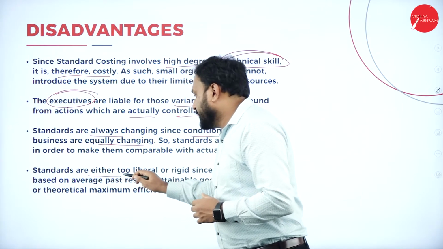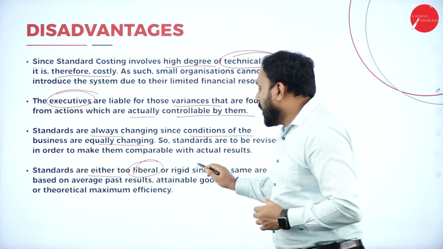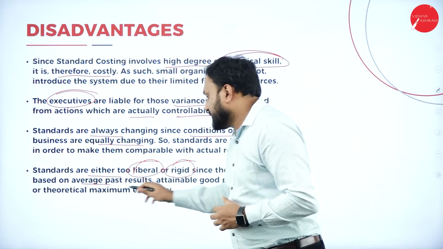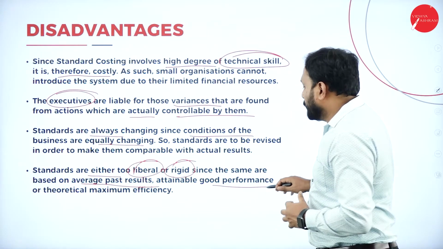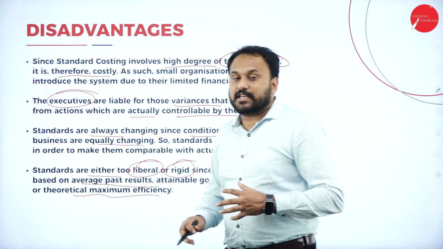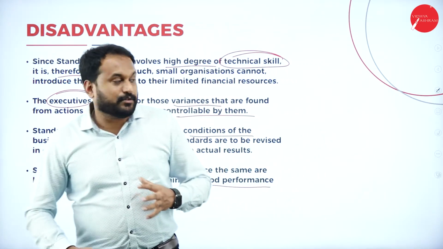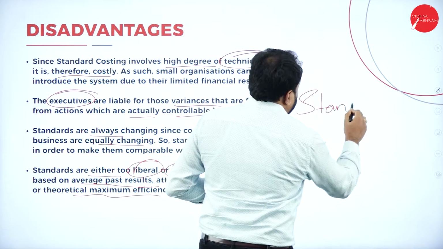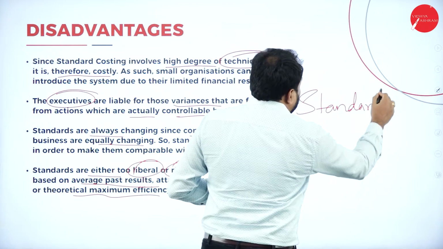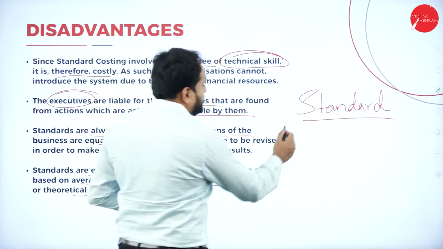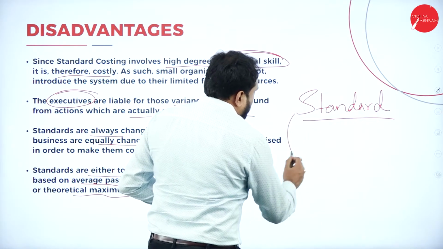Standards are either too liberal or rigid, since they are based on the average past result, attainable good performance or theoretical maximum efficiency. Now here, sometimes when you decide the standard, it depends on the manager who's working on it.